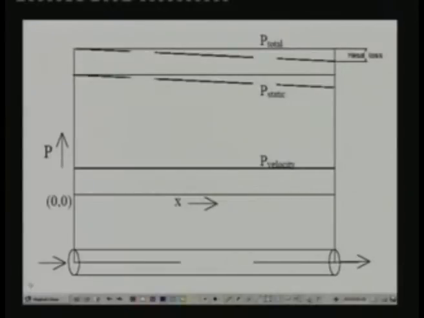Now let us say that we would like to maintain the same pressure at the inlet as well as the outlet, and the flow is inviscid. That means we want to maintain P1 the same as P2, and similarly the static pressure at the inlet should be the same as the static pressure at the outlet, but the fluid is viscid, that means it has viscosity. Then how do we ensure this?